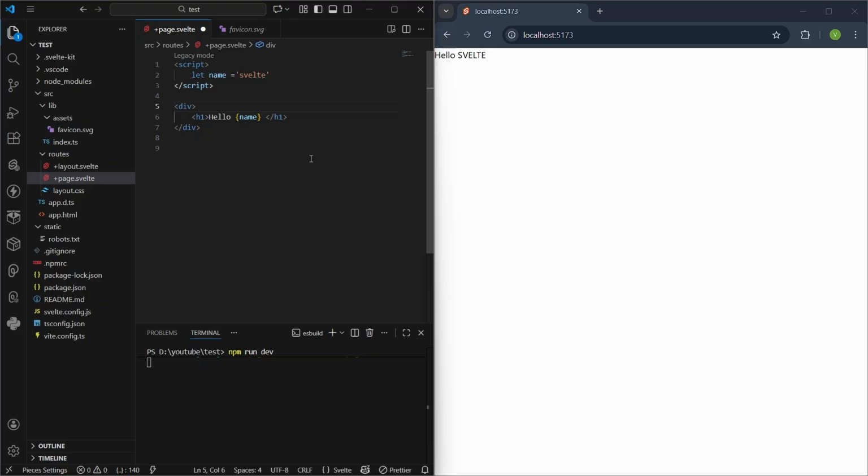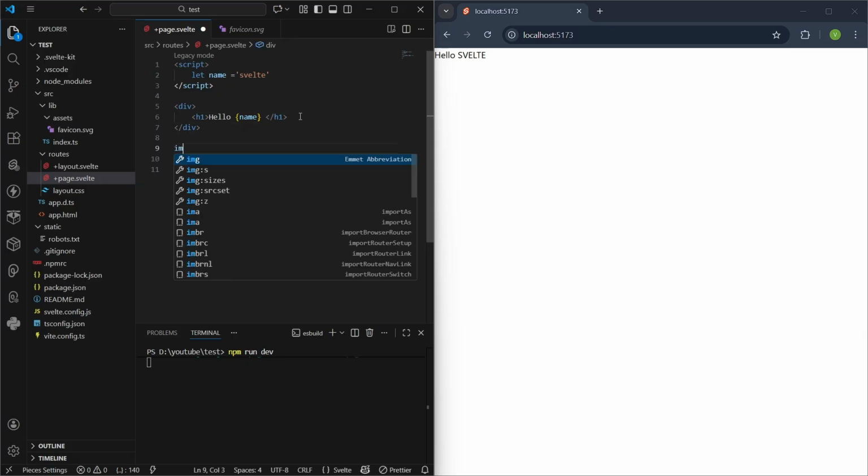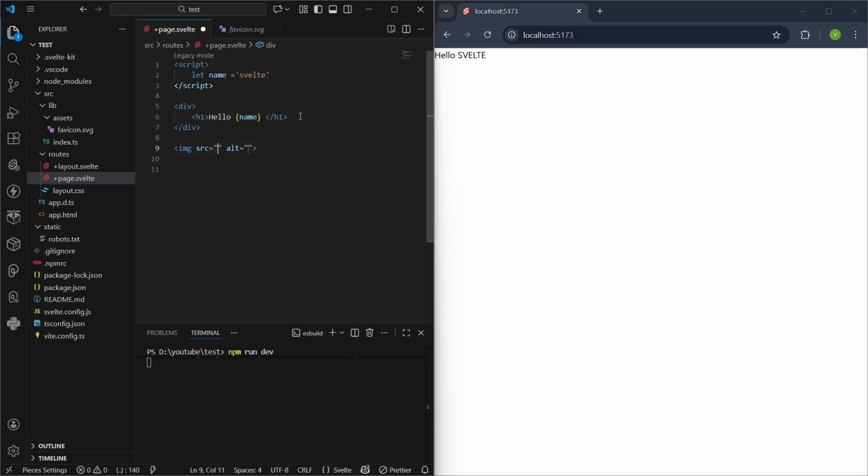Now moving forward to our dynamic attributes. So what are dynamic attributes? Dynamic attributes means you can use any attribute of your element, and you can render them dynamically. For example, I am going to use an image tag to give you an example.